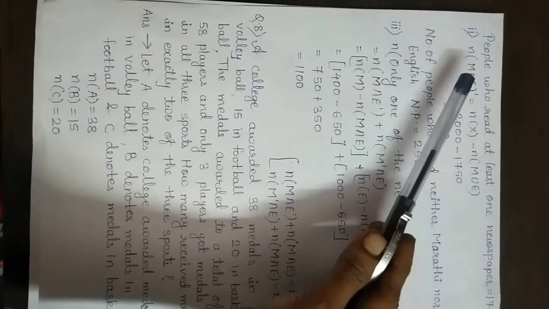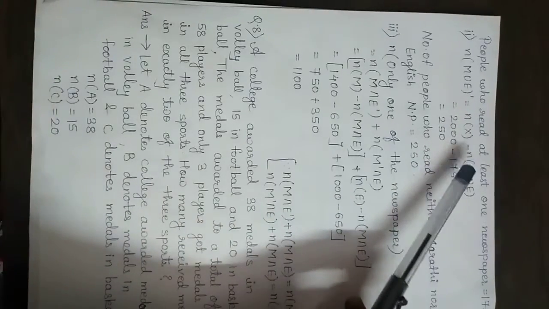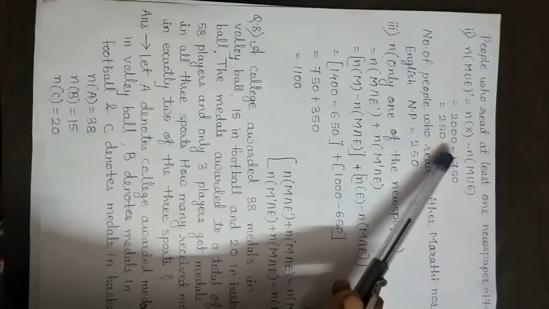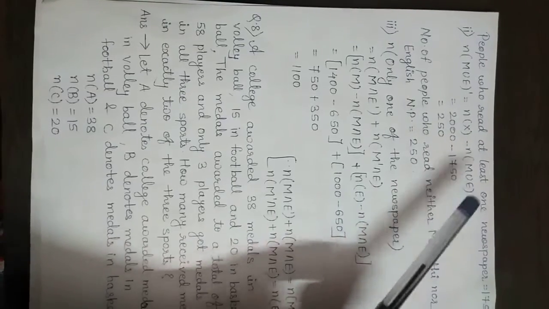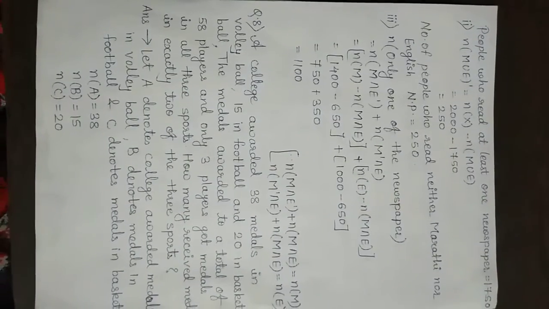That means n of m union e complement is equal to n of x minus n of m union e. So 2000 minus 1750, so the answer is 250. That means the number of people who read neither Marathi nor English newspaper is 250.